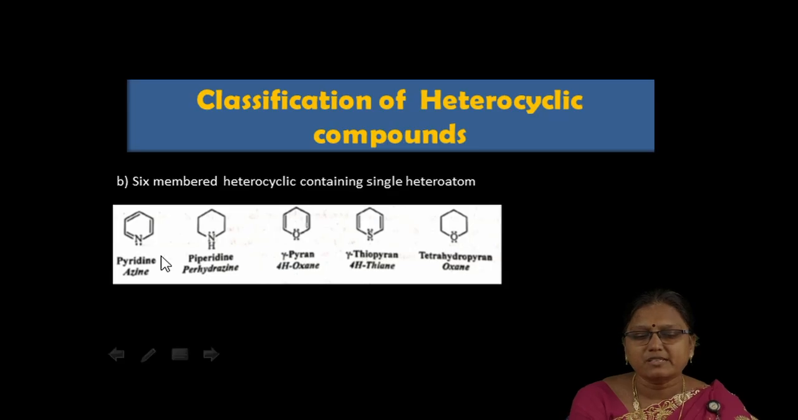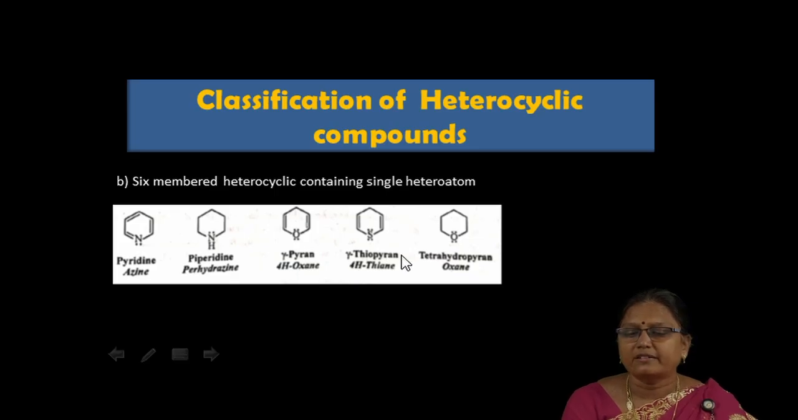So this is the unsaturated form. Its saturated form is said to be piperidine. So the first case is the unsaturated form, and the second example is the saturated form of pyridine. Some other examples are gamma pyran, gamma thiopyran, tetrahydropyran. These are all 6-membered heterocyclics with a single heteroatom.